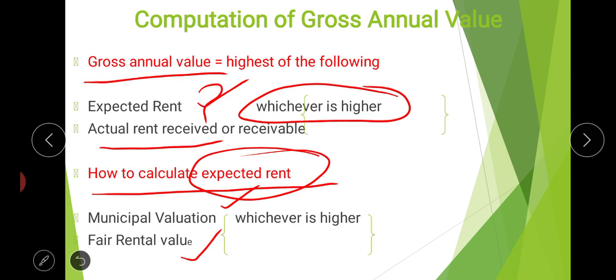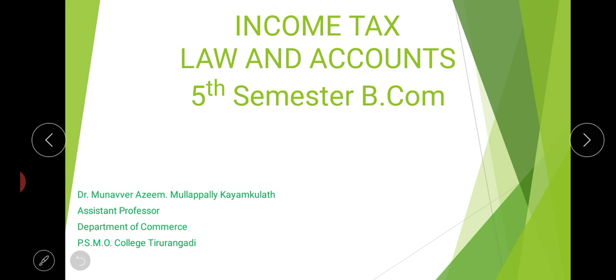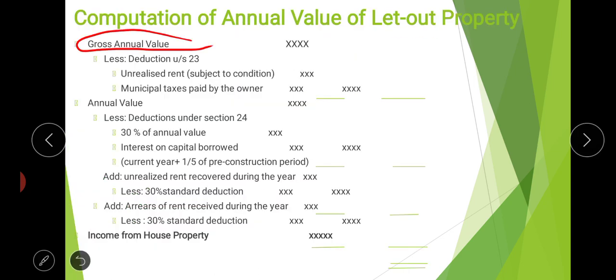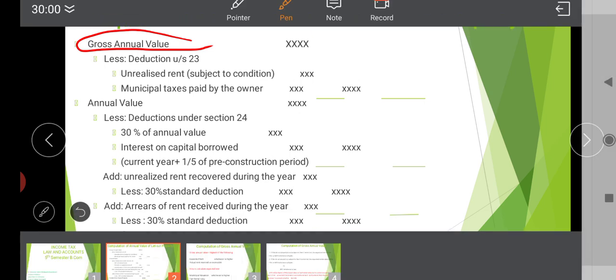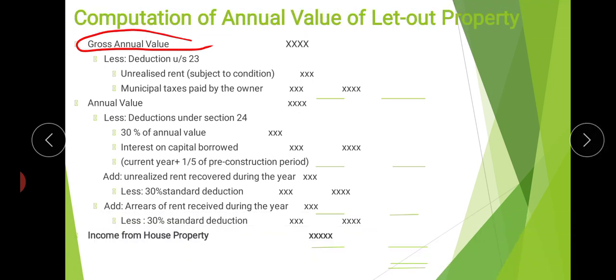That's all about the gross annual value. Then come to our statement, that is the scheme of computation. We have calculated gross annual value. From this gross annual value we will deduct the deductions under section 23. First one is unrealized rent, which we discussed in our previous classes. Then next one is municipal tax paid by the owner.